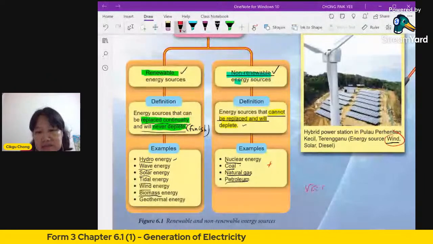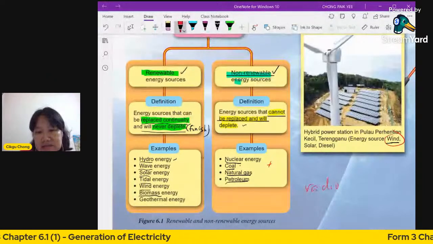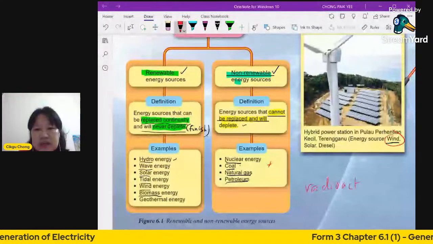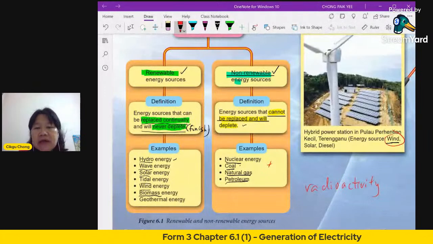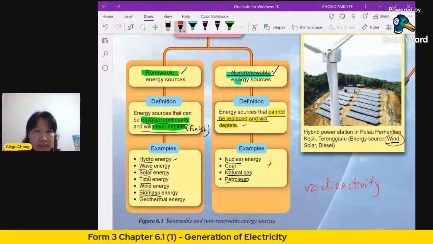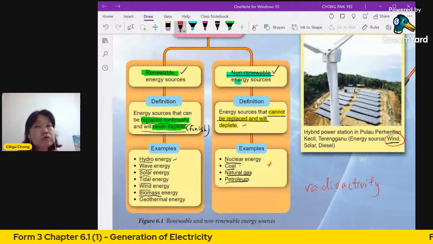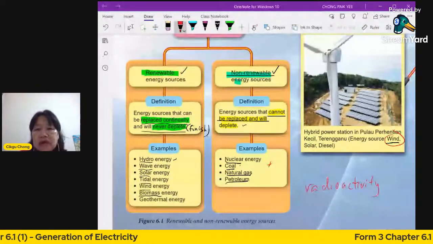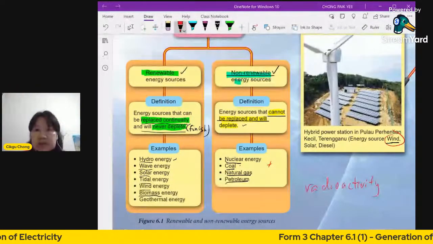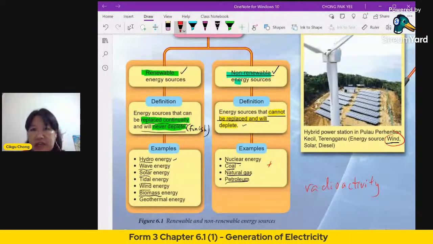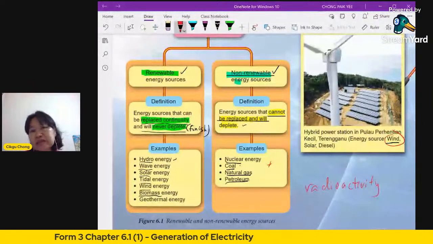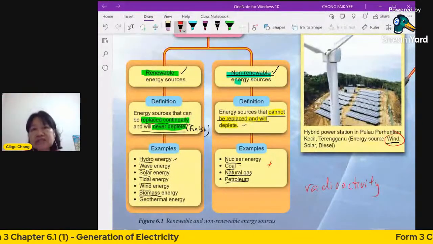Radioactivity is a phenomenon whereby these substances, actually elements, for example uranium, plutonium, radium, produce invisible rays which are able to penetrate into our body and actually change our DNA. So it's harmful, and some of them cause cancer because the cells have already changed.